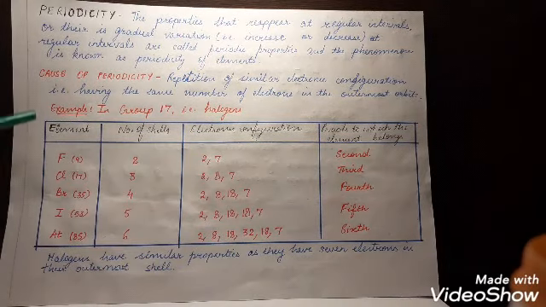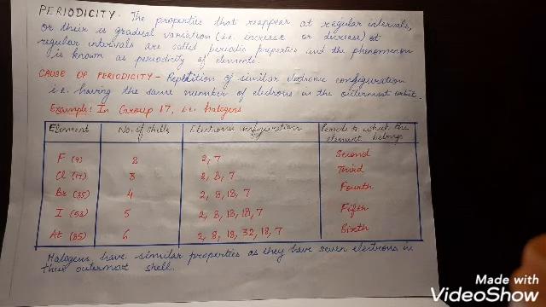Hence halogens have the same properties: they are colored nonmetals, they form negative ions, they are very reactive, they are found in combined states, they are slightly soluble in water, but they dissolve much better in organic solvents like carbon disulfide, chloroform, alcohol, etc. Melting and boiling points increase down the group, and they are good oxidizing agents. What are oxidizing agents? They are the agents which accept electrons and become reduced.